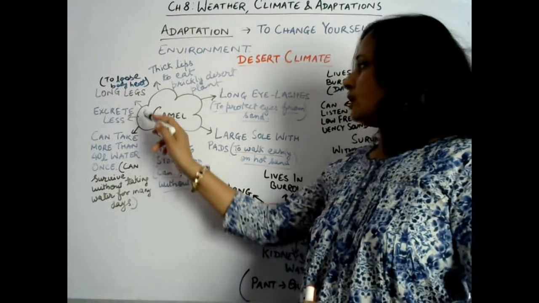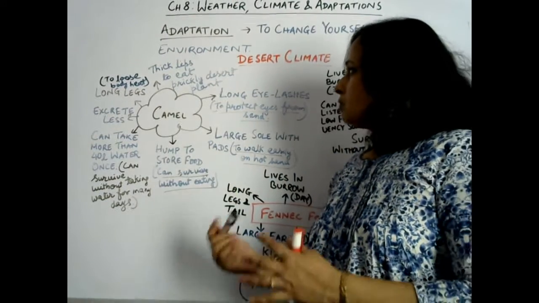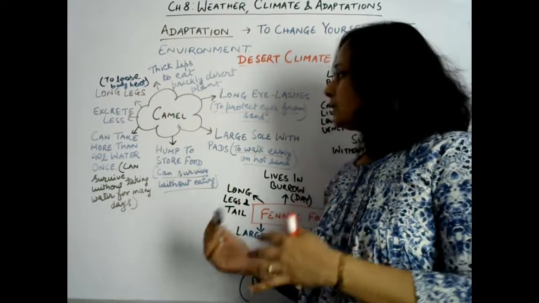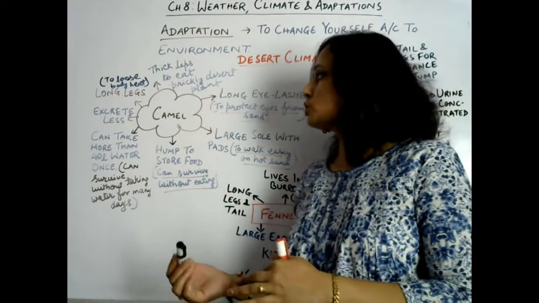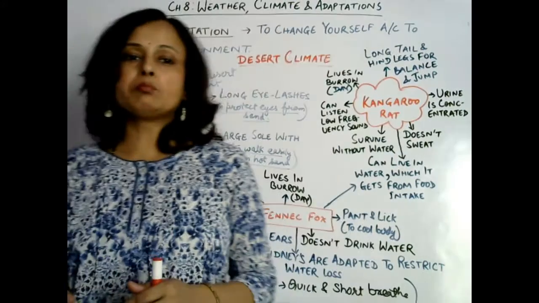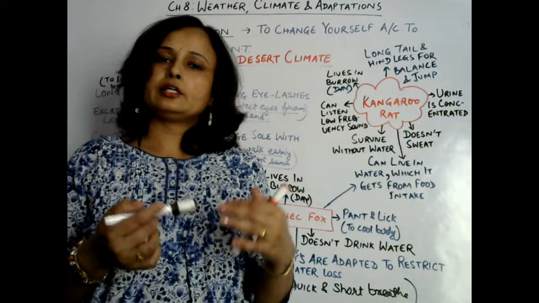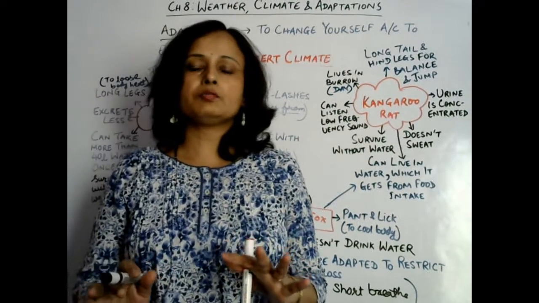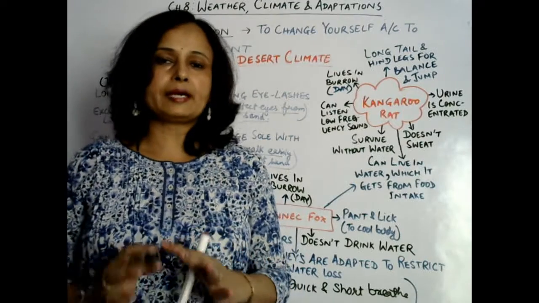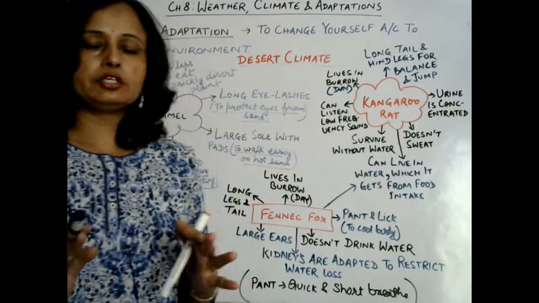Okay, now next one is it is having long legs. Why long legs? So basically long legs are there to radiate, to lose body heat. Maximum body heat it can radiate through its long legs and in that way it can cool itself. So this is how we can observe the different kinds of adaptations in camel. Now I think you understood this.